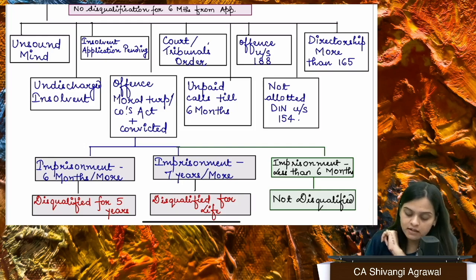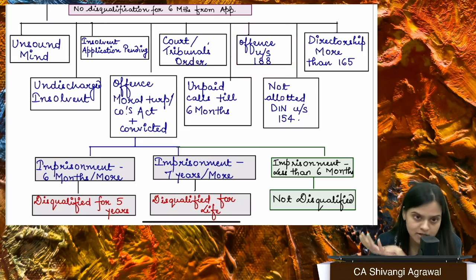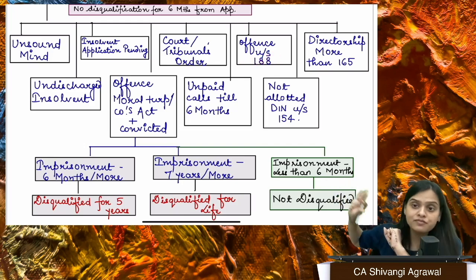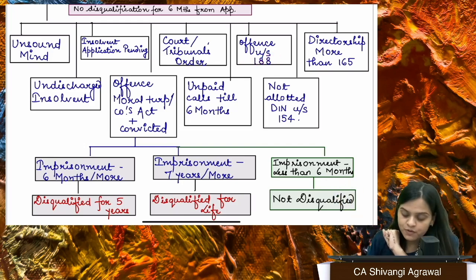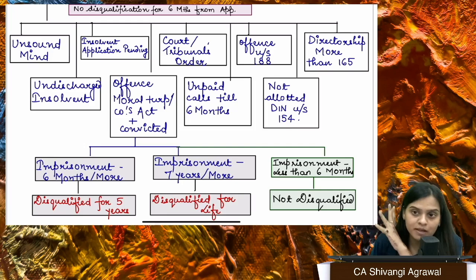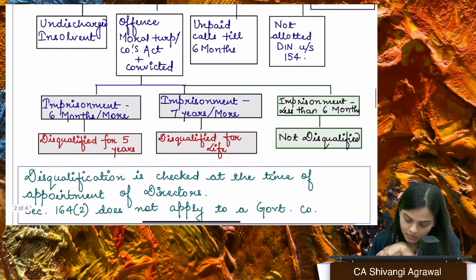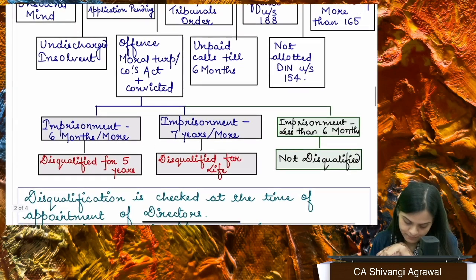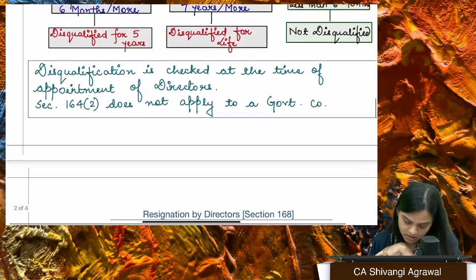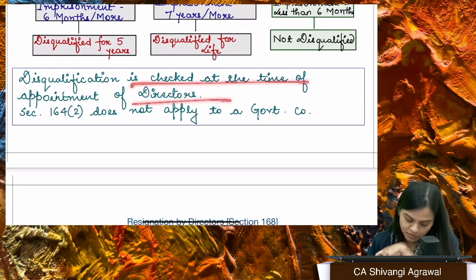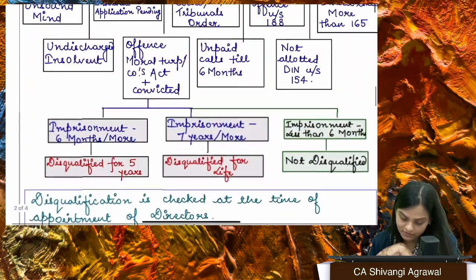Next, we have offense under section 188. I would suggest learn it as it is. Right now, we don't have the time to explain what related party transactions are. But if you have done any offense in respect of related party transactions during the last 5 years, you're disqualified. If you have not been allotted a DIN under section 154, that means it is a non-compliance of section 152 basically, or if your directorships are exceeding the given limit under section 165, you're disqualified. Fine. Now, disqualification is checked at the time of appointment of directors, and we have another part.